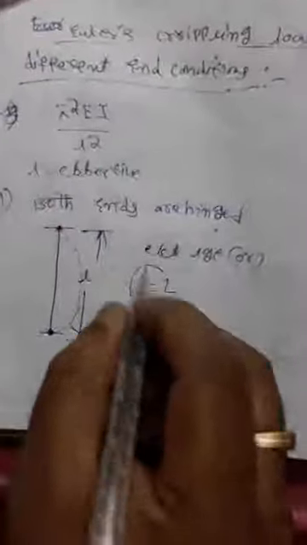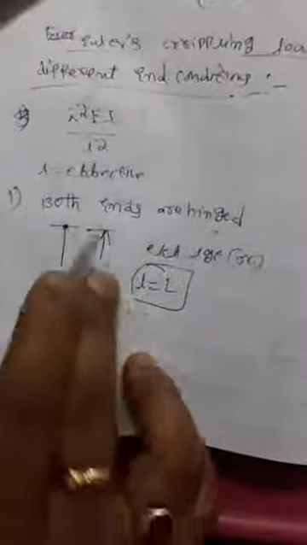In this shape, the effective length, or equivalent length, is equal to L. So when in the problem the column has both ends hinged, you can use Euler's formula pi square EI by L square, capital L square. Why? Because with both ends hinged, the effective length is also the actual length L. So in the formula you can substitute small L equal to capital L.